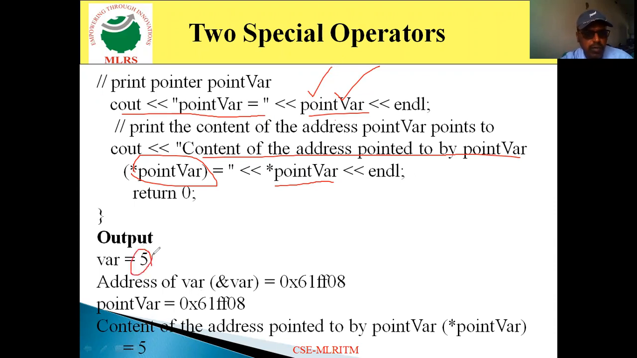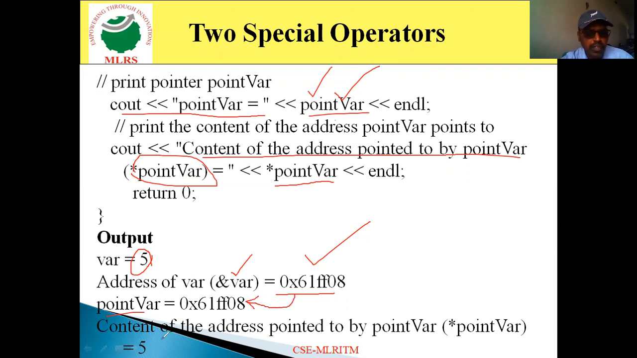So according to this particular program, first it displays var is equal to 5. Then it displays the address of var. Address of var is nothing but this one. And then again ptr var. Ptr var contains the address of var.